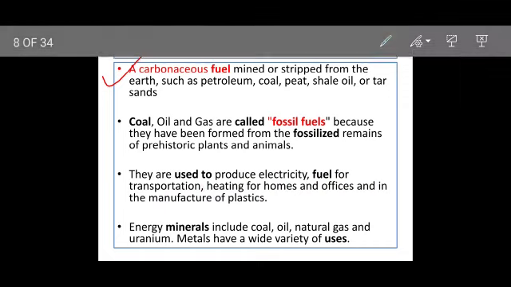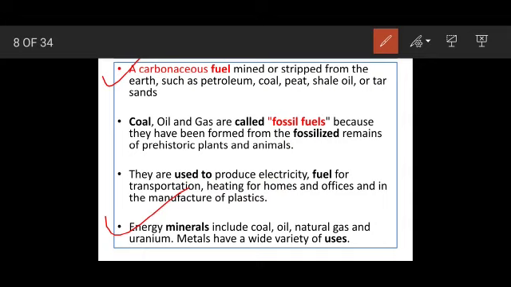Now the last point, children: energy minerals include coal, oil, natural gas, and also uranium. Uranium is a radioactive element. It emits radioactive radiation and it is used to produce electricity in nuclear power plants.